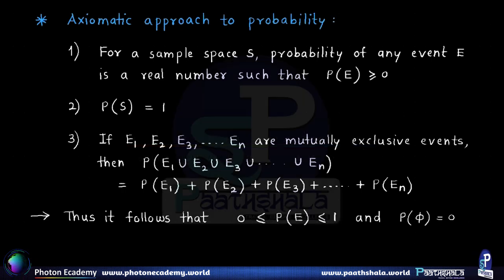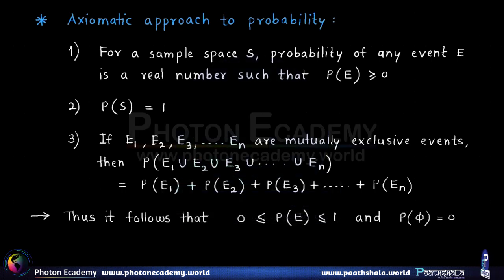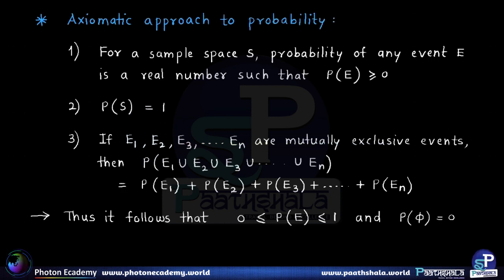So what does this third axiom tell us? That for mutually exclusive events, probability of the union of all events should be equal to the sum of all the individual probabilities. Now based on these axioms, we have certain deductions. From these three it follows that probability of E lies between 0 and 1. So it is not just positive, it lies between 0 and 1. And also probability of a null set, that is, probability of an event which does not have any outcome, is equal to 0.